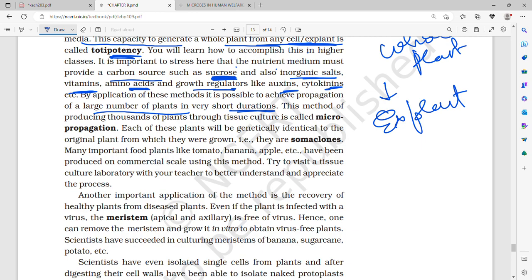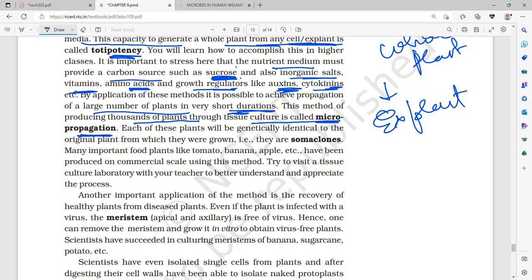And for this the nutrient medium must have a carbon source such as sucrose, inorganic salts, vitamins, amino acids, and growth regulators should also be present, that is, plant hormones such as auxin, cytokinin, gibberellin, abscisic acid, ethylene, etc. And by application of these methods, it is possible to achieve propagation of a large number of plants in a very short duration. You can achieve a large number of plants, and this method of producing thousands of plants through tissue culture is called micropropagation.